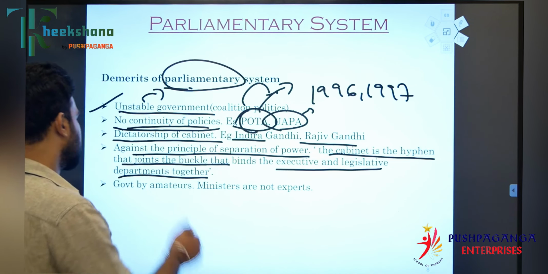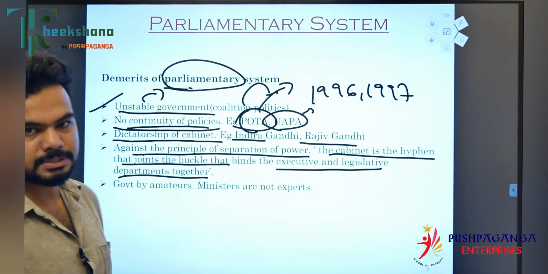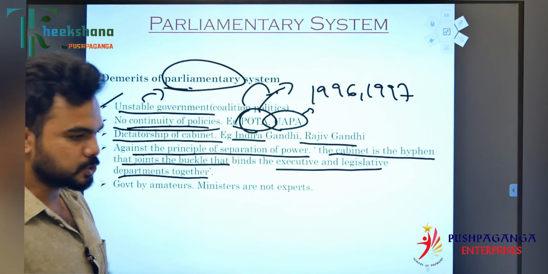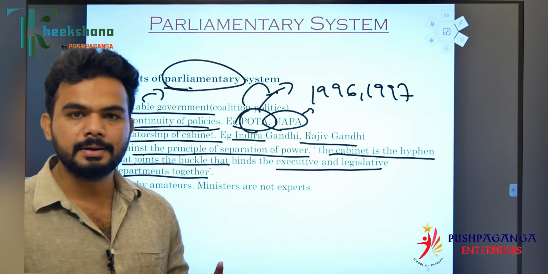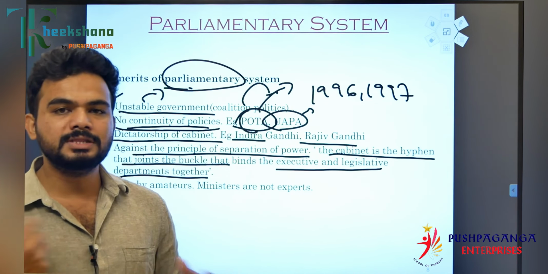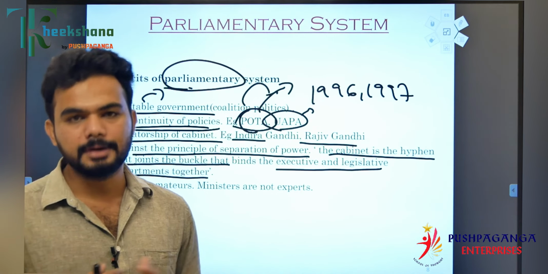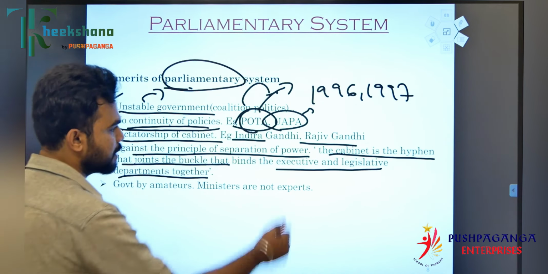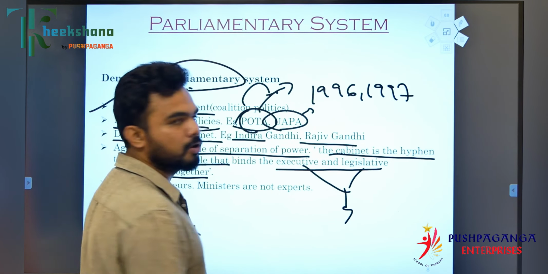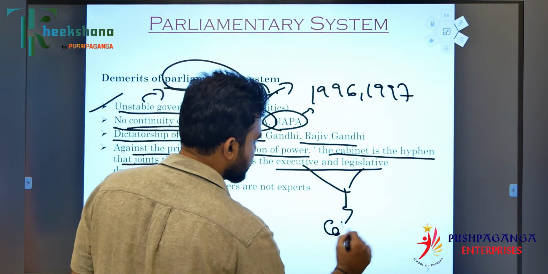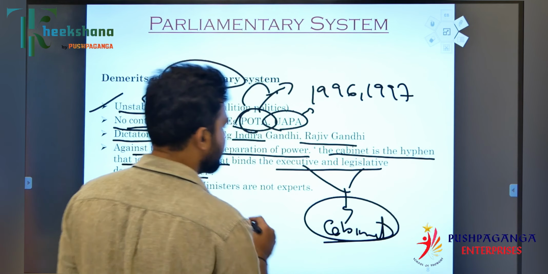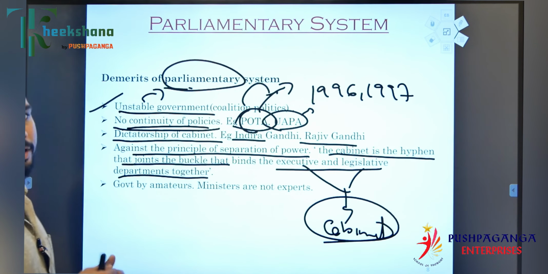So again, is the principle of separation of powers. There is no separation of powers here. No one is independent, but all the three powers, judiciary, executive, and legislature, are interdependent. For example, executive and legislature both are the same. So the cabinet is the buckle between them. It's the joining point.